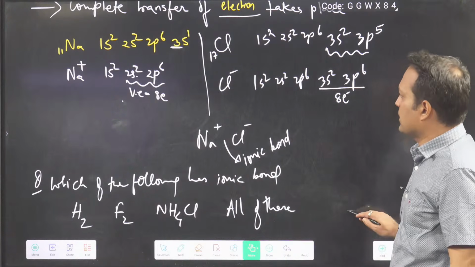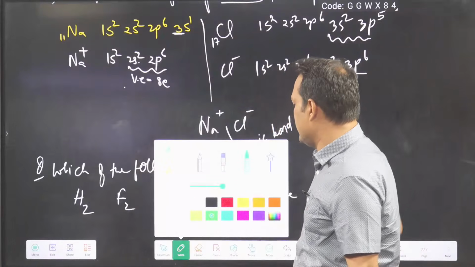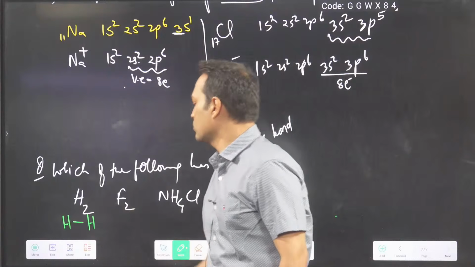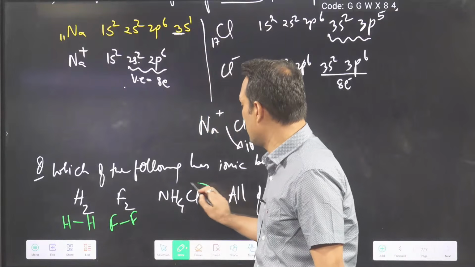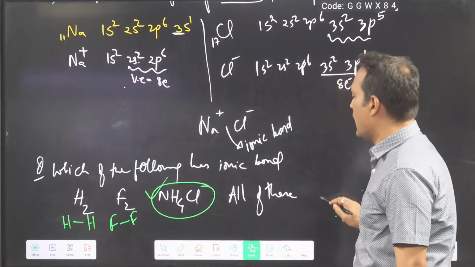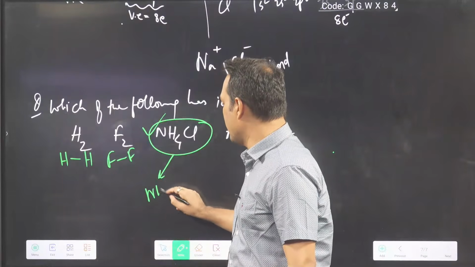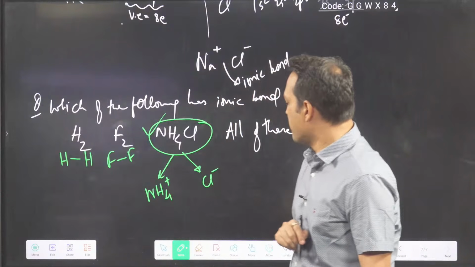Which is the correct answer? You will say, sir, H2, I have seen that we make it like this. This is what? Covalent bond. F2, sir, I make like this, covalent bond. This NH4Cl is what? Ionic bond. How ionic bond? Because we have NH4 plus and Cl minus.